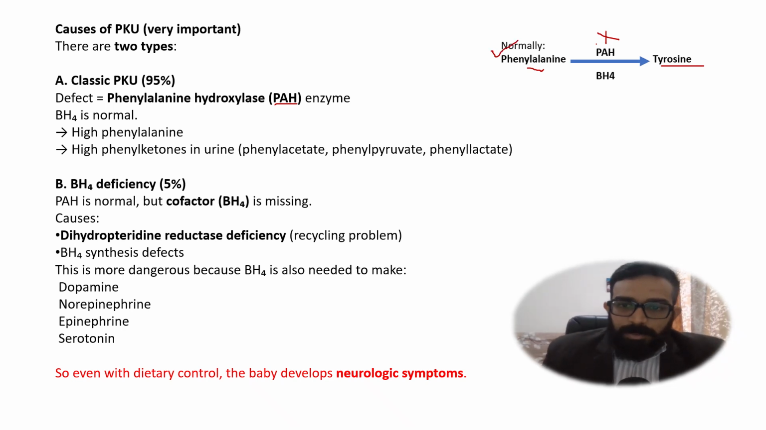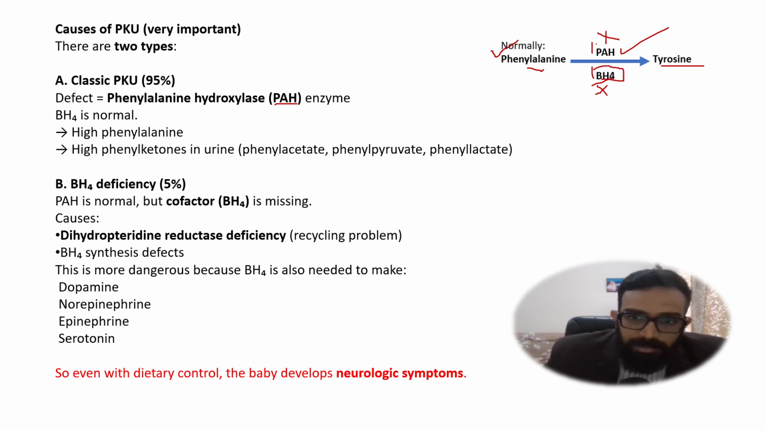That happens in 95% of the cases, but what happens in 5% of the cases is that there is no problem with this enzyme. This enzyme is normal, but the problem is with the cofactor, BH₄. Now BH₄ is not only the cofactor for this, it is a cofactor for many other important processes in the body. So whenever the patient is having phenylketonuria due to BH₄ deficiency, he is also having simultaneously other problems as well. Now how can there be BH₄ deficiency? One of the causes of BH₄ deficiency is dihydropteridine reductase deficiency.